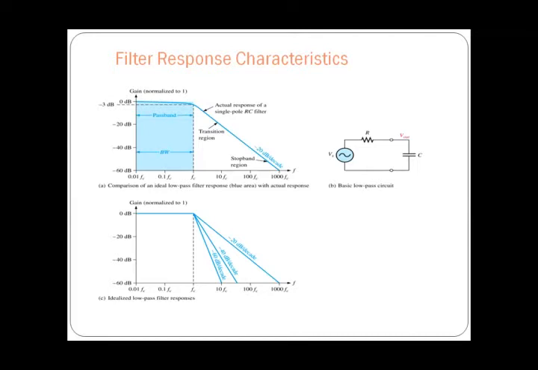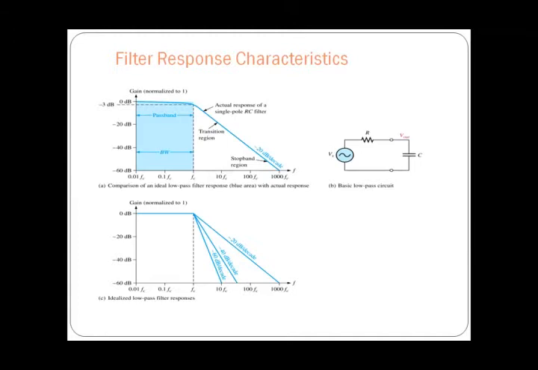For second order filter it will be doubled, that is minus 40 dB per decade, and for the third order it will be minus 60 dB per decade. And if we increase further, then for every pole it is going to increase by minus 20 dB per decade. So like this the attenuation has been increased.